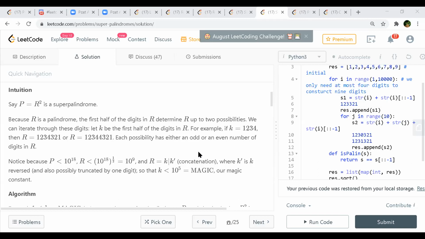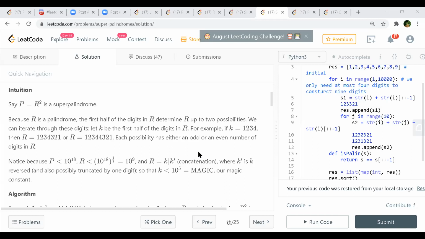So in that case, he's taking the formula, for example K equals 1, 2, 3, 4. Then you can form R in 2 ways: 1, 2, 3, 4, 3, 2, 1, or 1, 2, 3, 4, 4, 3, 2, 1. So these are the 2 ways it can be represented, right? So for each possibility, it can be even and odd.